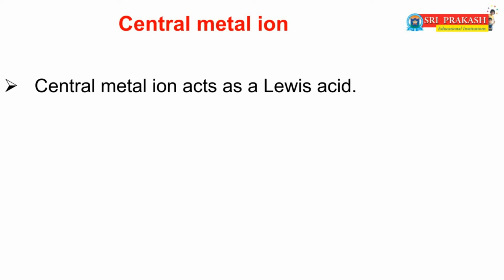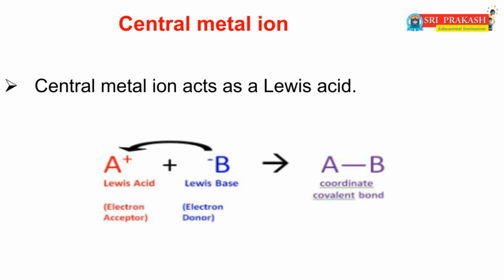Students, you already know that Lewis acid means an electron pair acceptor. Here A+ is the Lewis acid and B is the Lewis base. That means B contains a negative charge.